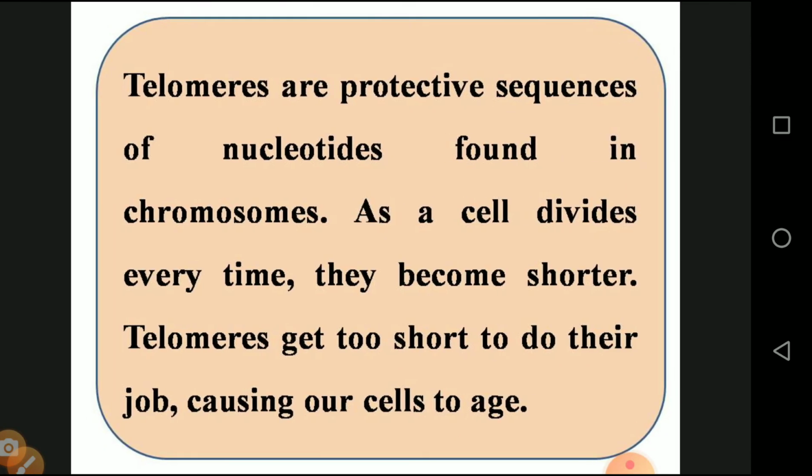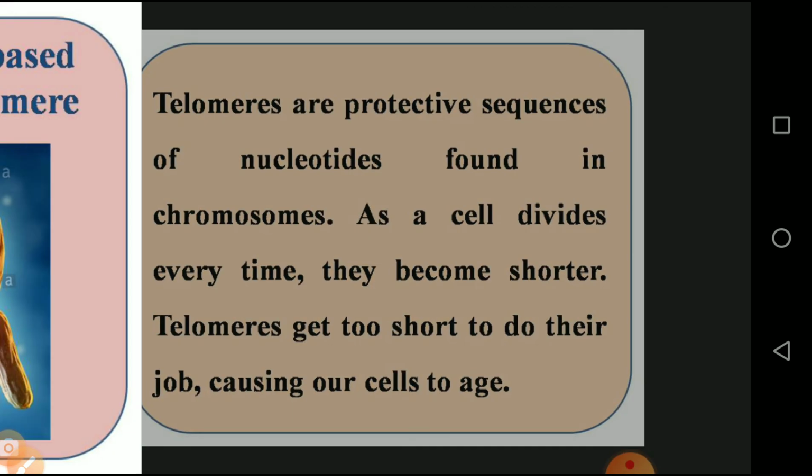The telomeres are protective nucleotide sequences found on the chromosome. Each time a cell divides, the telomere becomes shorter. So as cell division goes on one time, two times, three times, the telomere becomes shorter, causing our cells to age. So it is called the aging clock of our body.